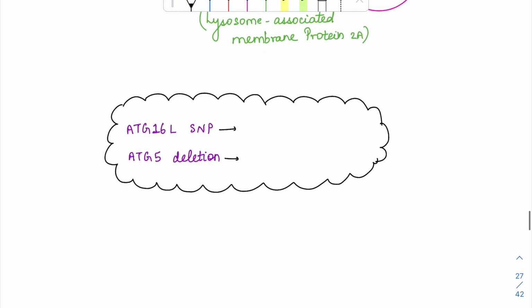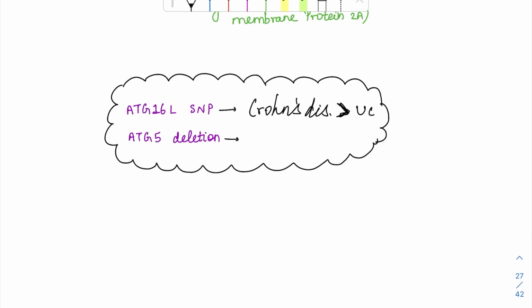So there are certain diseases related with autophagy. There is a susceptibility if the patient is having ATG16L1 single nucleotide polymorphism. In that case, it will lead to Crohn's disease. So this kind of susceptibility will lead to Crohn's disease more than ulcerative colitis. So usually it is Crohn's disease. Okay. Then if there is ATG5 deletion, the patient is going to have an increased risk of tuberculosis.